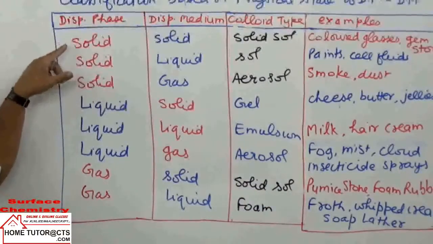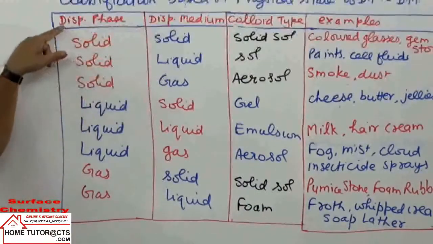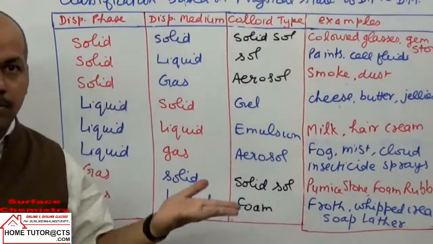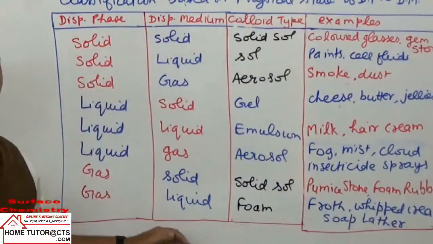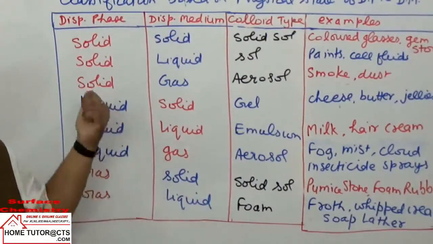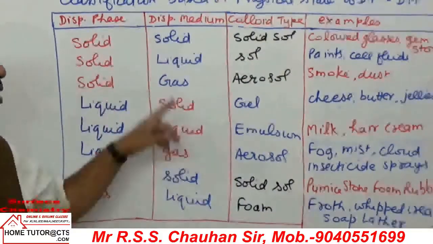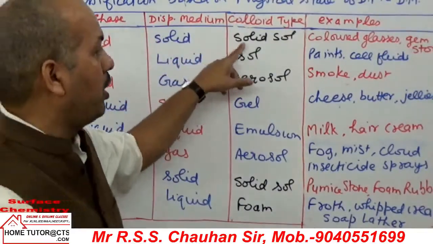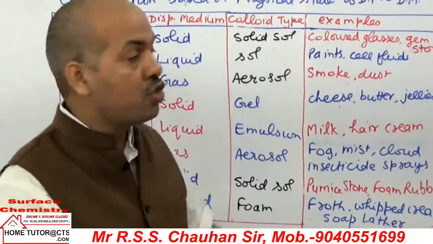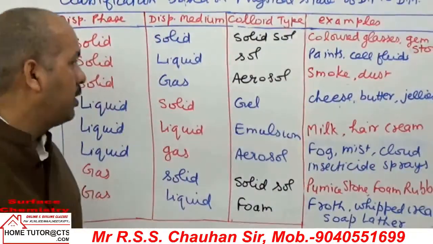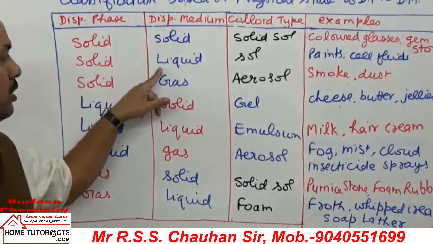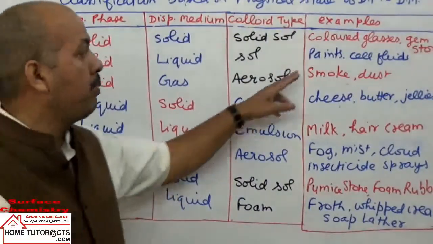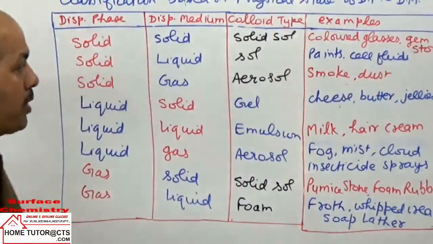First, one is solid, taken as dispersed phase, and the other is taken as dispersion medium. See, amount is more or less. When the amount of a component is less, it is the phase; when the amount is more, it is the medium. So when the dispersed phase is solid and the medium is solid, it is called solid sol. Examples are colored glasses and gemstones. Second, solid as dispersed phase and liquid as medium, we call it sol. Examples are paints and cell fluids.